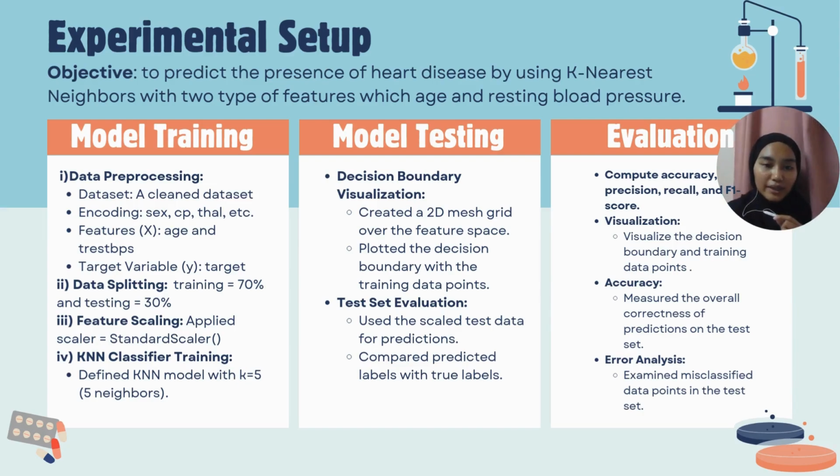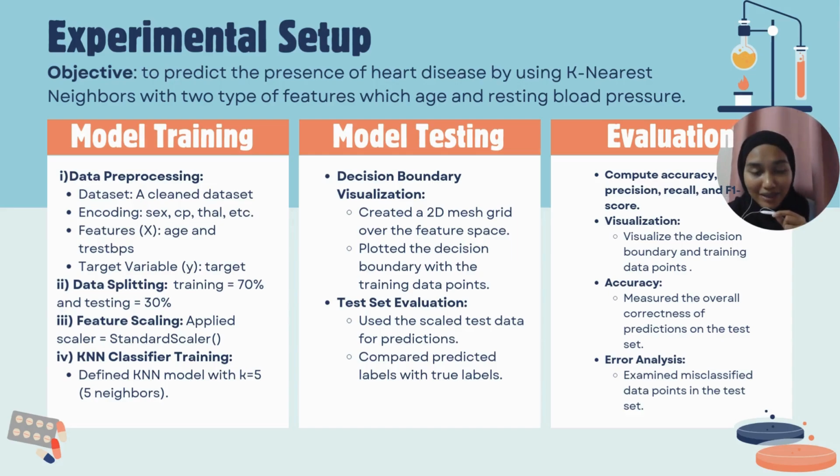For the data splitting, it consists of training and testing. The training set is 70% and the testing set is 30%. The third one is feature scaling, which is to normalize the features for effective KNN distance calculation. And the fourth one is KNN classifier training, which is to define the KNN model with K equal to 5.